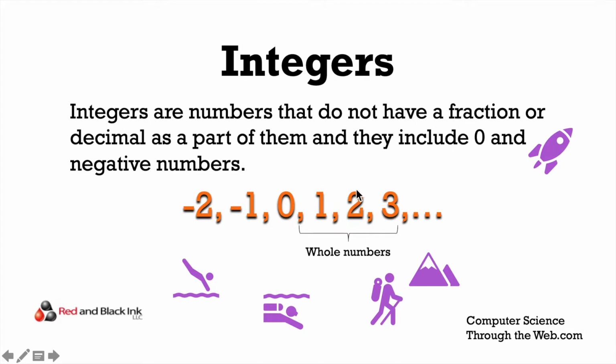Well, whole numbers are a subset or a subcategory of integers. So integers, they are numbers that do not have a fraction, but they do include 0. And as I mentioned, whole numbers are a subset of integers, but integers also have negative numbers as a part of them. So a way to think about it, let's say you have a diver or a submarine that's going to dive underwater so many feet. Now, I know you could express that in a fraction, but we'll just say for the sake of argument, you're going to go so many feet.